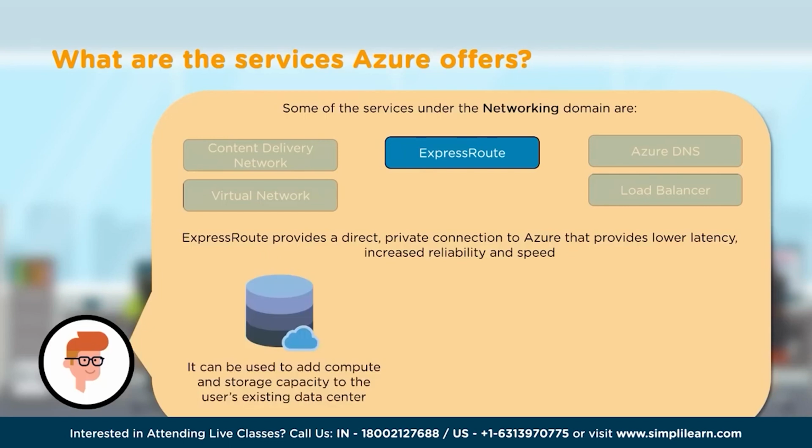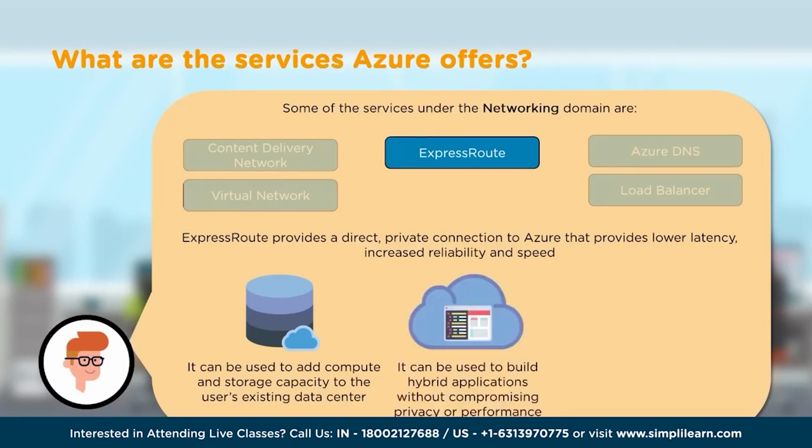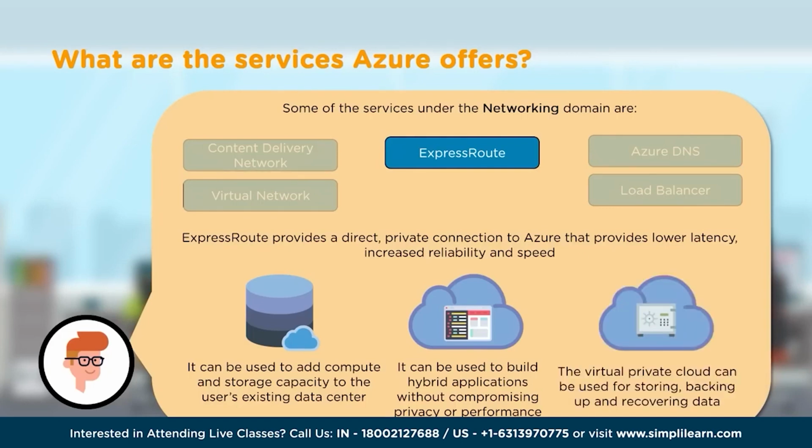Because it's fast, because it's reliable, because it has low latency, it can be used as an extension of our existing data center. Users are not going to feel the difference whether they are accessing services from on-premises or in the cloud environment, because latency is minimized as much as possible. Users are really not going to see the difference. And because it's a private line and not a public internet line, it can be used to build hybrid applications without compromising privacy or performance.